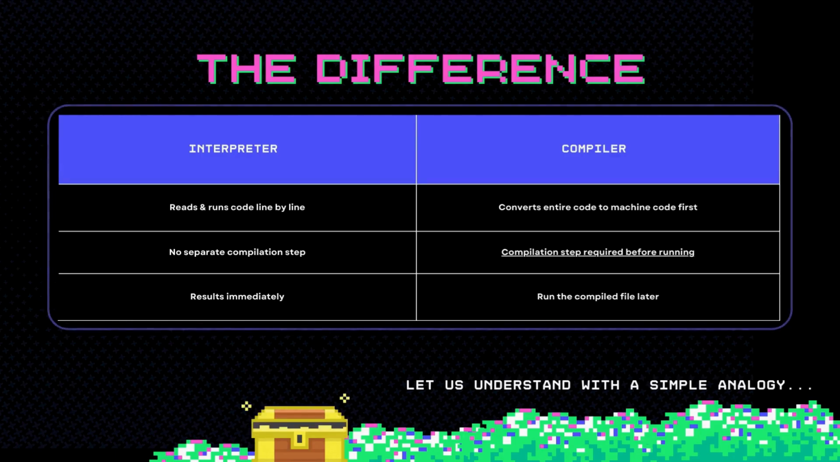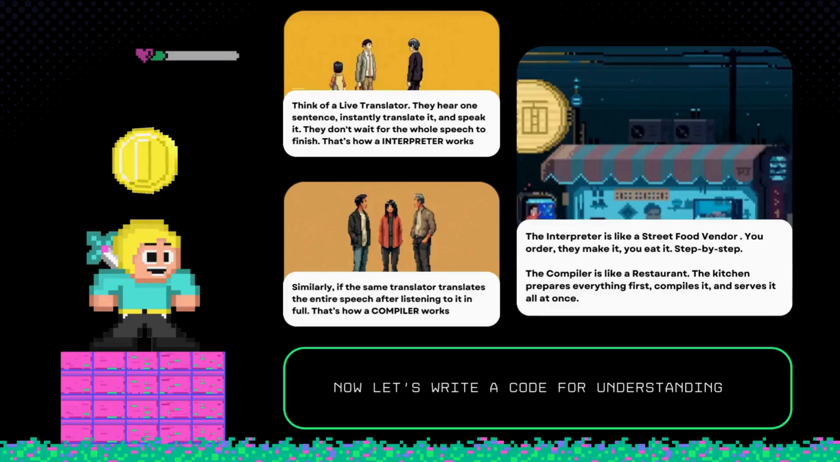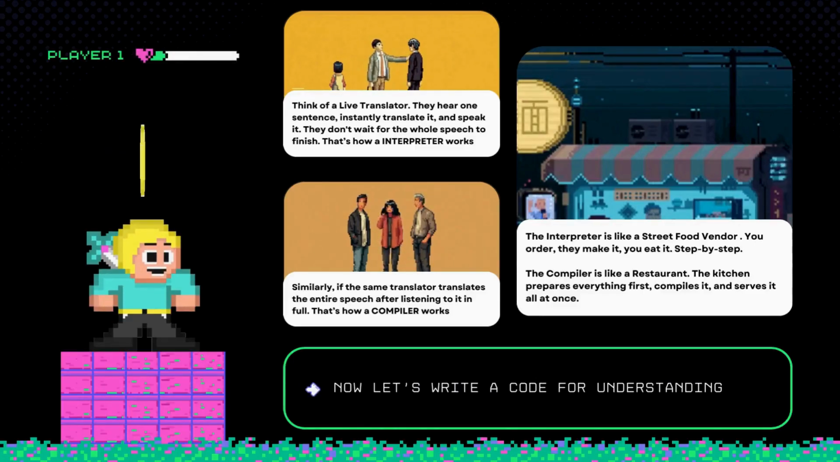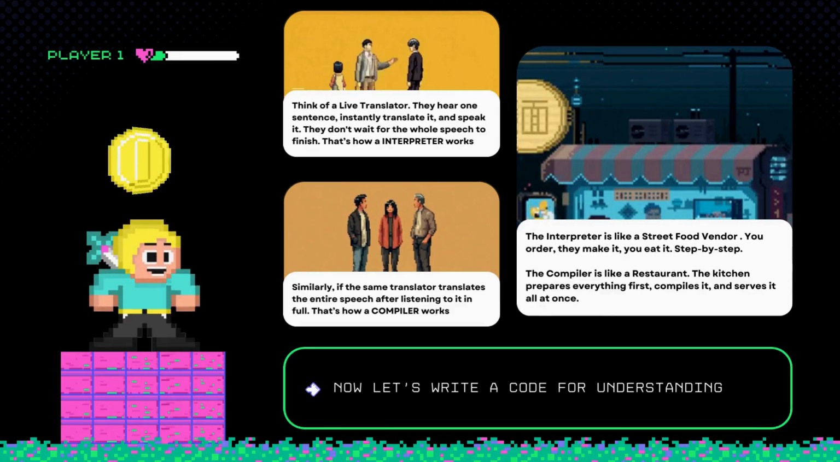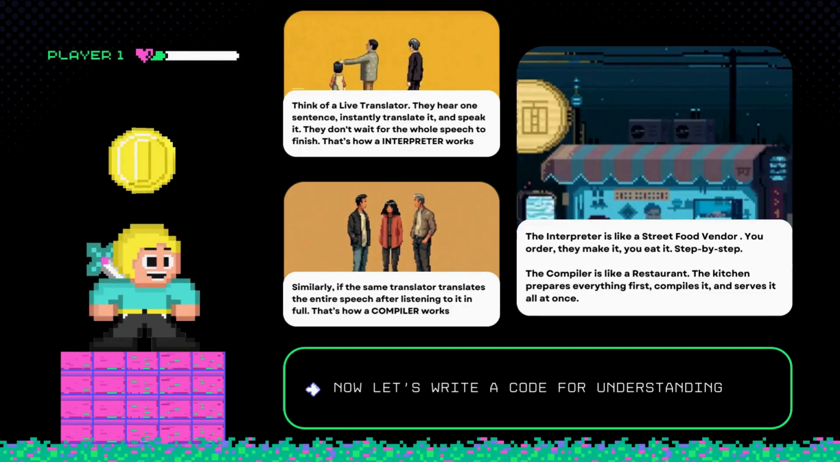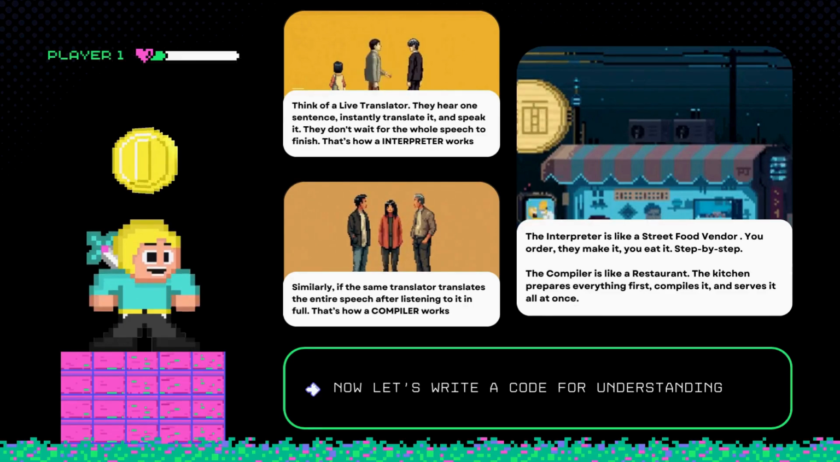To understand the difference even better, let's take another simple analogy. Think of a live translator in a conversation. They hear one sentence, instantly translate it, and speak it. They don't wait for the whole speech to finish. That's how an interpreter works. Similarly, if the same translator translates the entire speech after listening to it in full, that's how a compiler works.